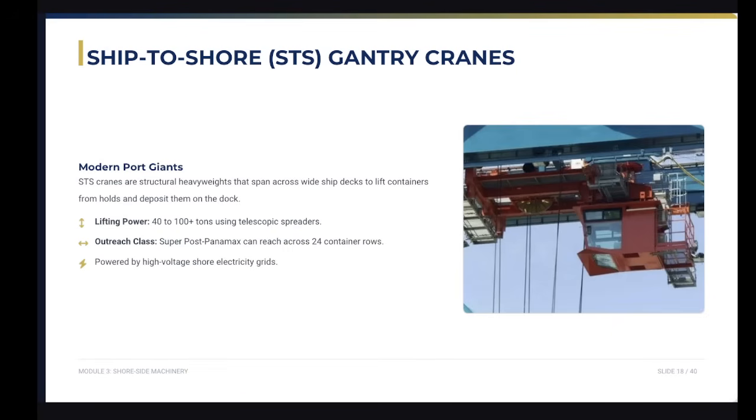STS cranes are the giant structures you see in container ports. The modern super post-Panamax cranes can reach across 24 container rows in a ship deck and lift over 100 tons using telescopic spreaders.